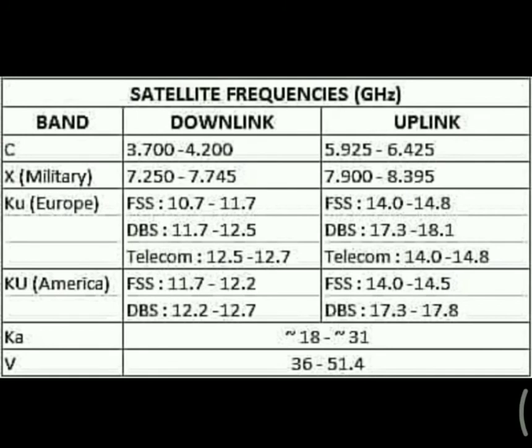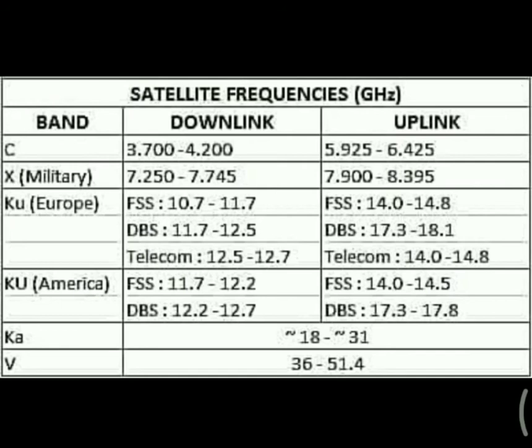Now last we have the satellite frequency bands. You can see we have a C band, which has a downlink frequency ranging from 3.7 to 4.2 gigahertz, and an uplink frequency ranging from 5.9 to 6.4 gigahertz.